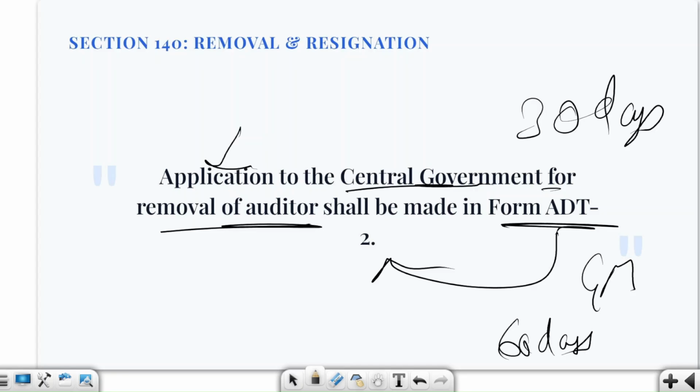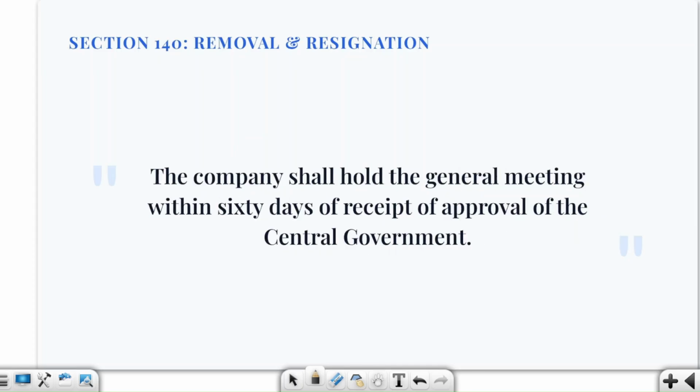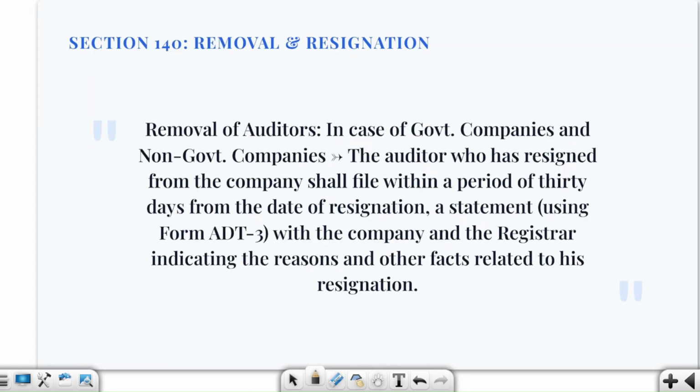So application shall be made to the central government within 30 days of the resolution passed by the board. The company shall hold the general meeting within 60 days of the receipt of the approval of the central government.